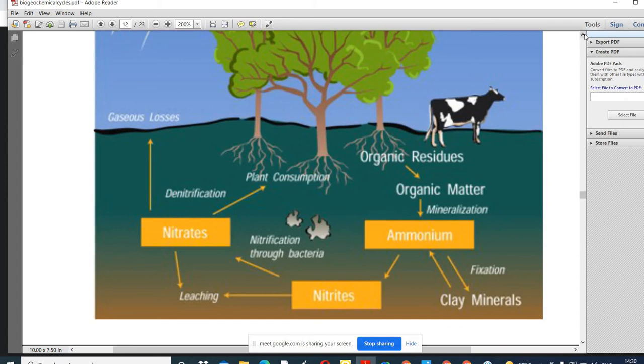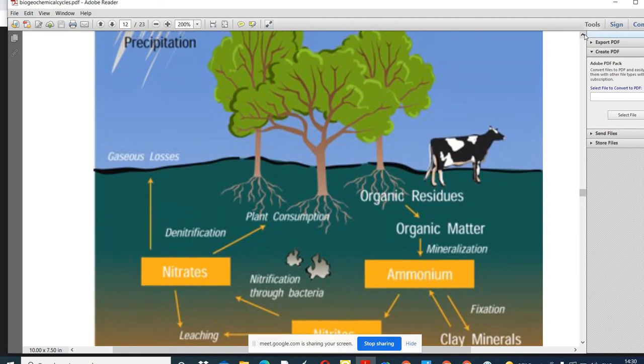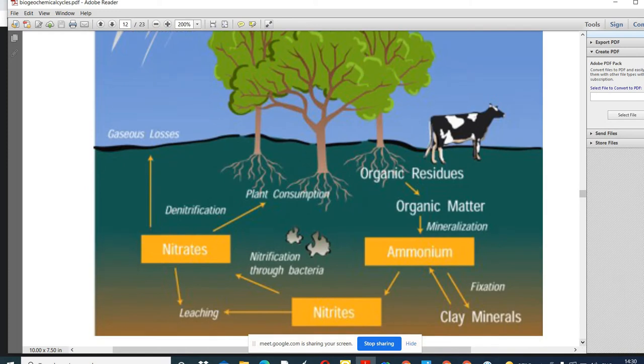In this figure you are able to see how the nitrogen changes into different forms. So these are in the form of ions. On the earth we have organic matter, like dead organisms, dead plant leaves. After the decomposition of the organic matter and the mineralization process, there is the formation of ammonium ion. And there is another process also, where the nitrogen is fixed in other forms. Then there is the formation of nitrite ion. These nitrite ions are again converted into nitrate by some bacteria.